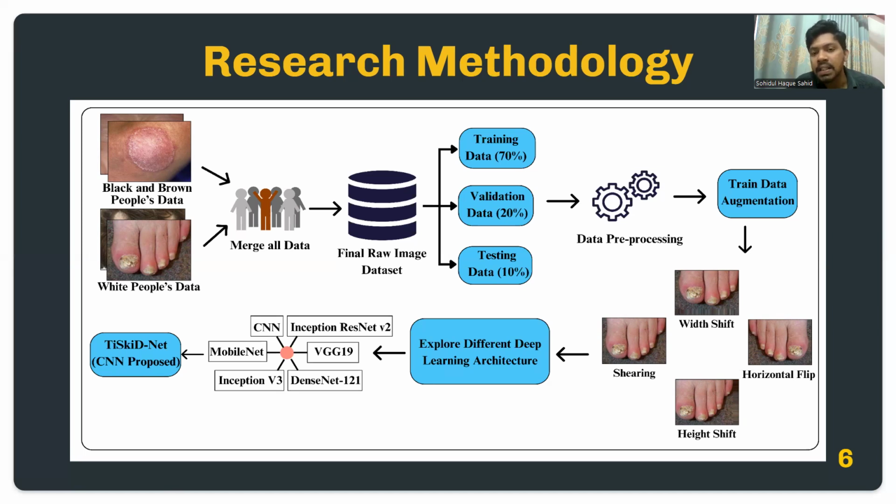After that, we split the dataset into training, validation, and testing with a ratio of 70 to 20 to 10. And after that, we used data pre-processing and augmented our training dataset by using different features like width shift, horizontal flip, height shift, and shear. After that, we explored different deep learning CNN architectures and found that our proposed CNN architecture, TiSkidNet, is superior to all other models.